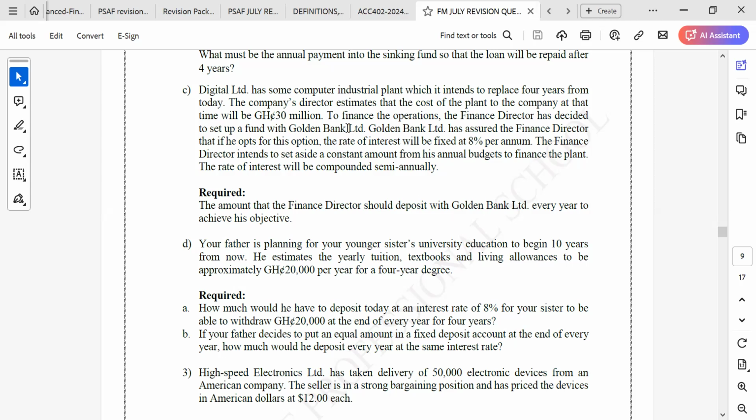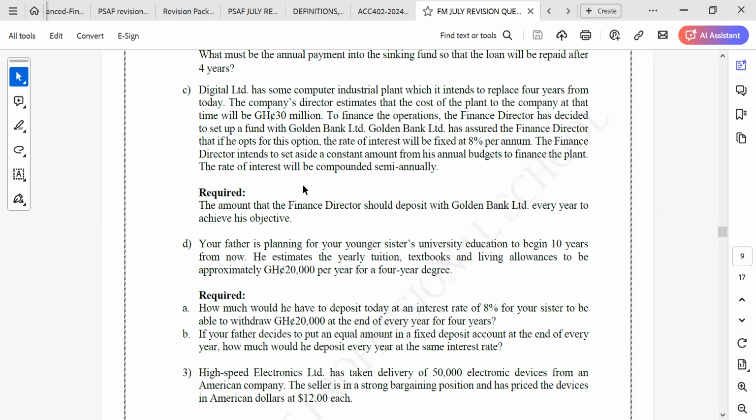So what is the future value here? 30 million. Okay, so we are looking for the amount that we should be putting there at the end of every year. Is it going to be at the end of every year or at the beginning? At the end.